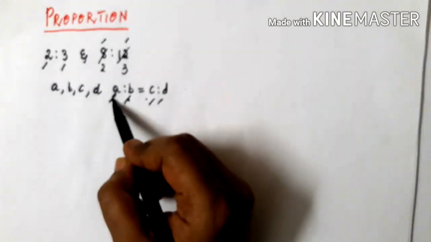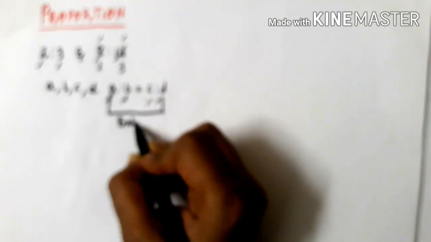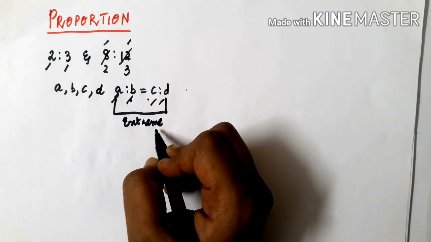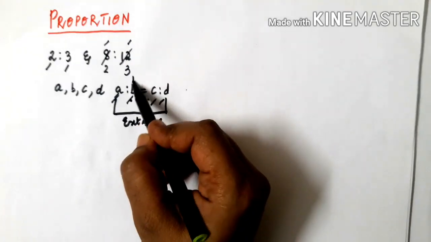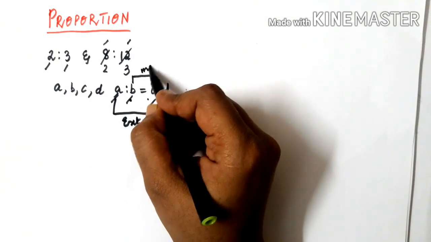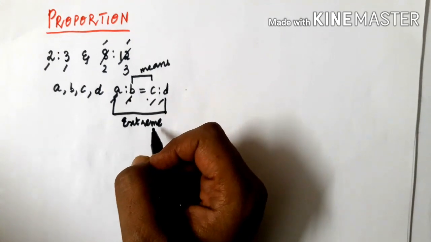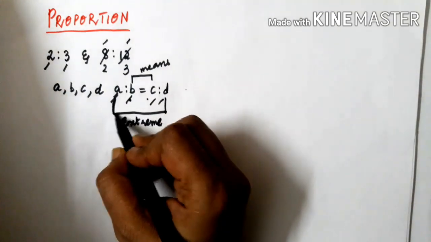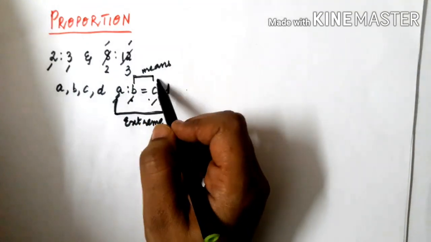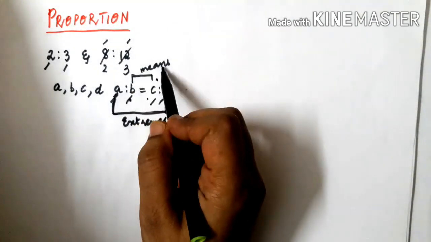Now in proportion, the first and fourth terms are called extremes, whereas the second and third terms are called means. So here we will call it means, and here these are extremes. So the product of extremes is equal to the product of means.